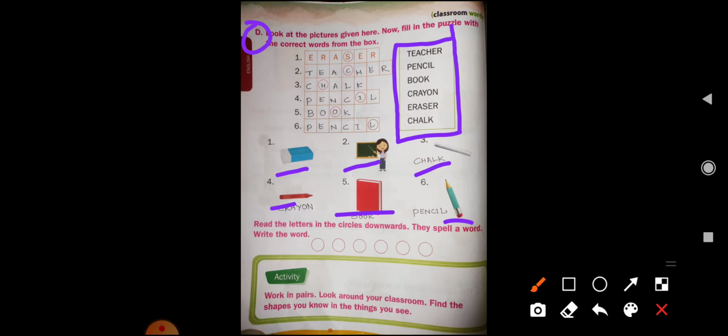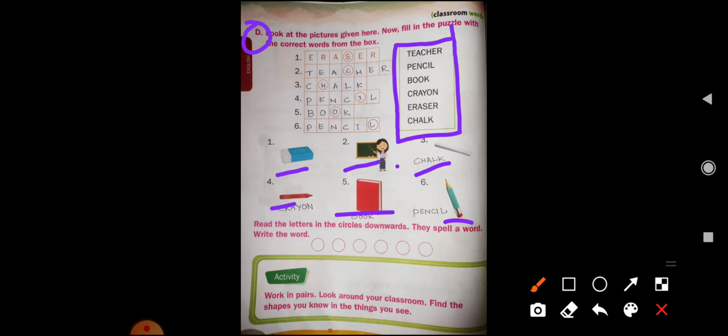Okay, so see here the first picture is a picture of an eraser. Yes, eraser. Now look at this picture. We can see here it is a picture of a teacher who is teaching.